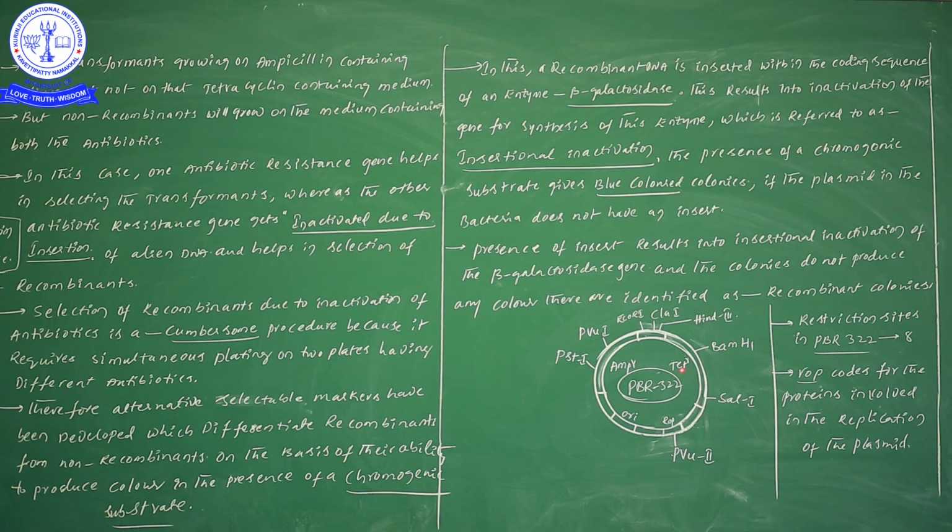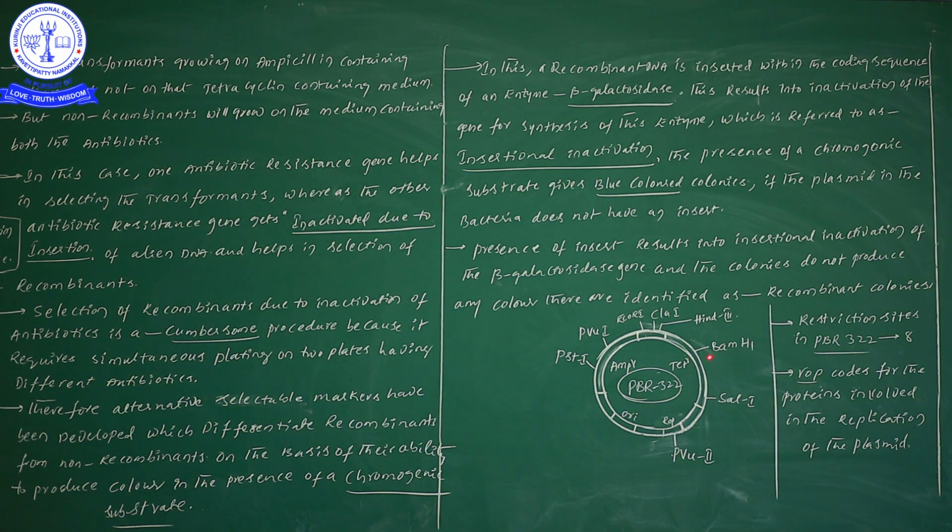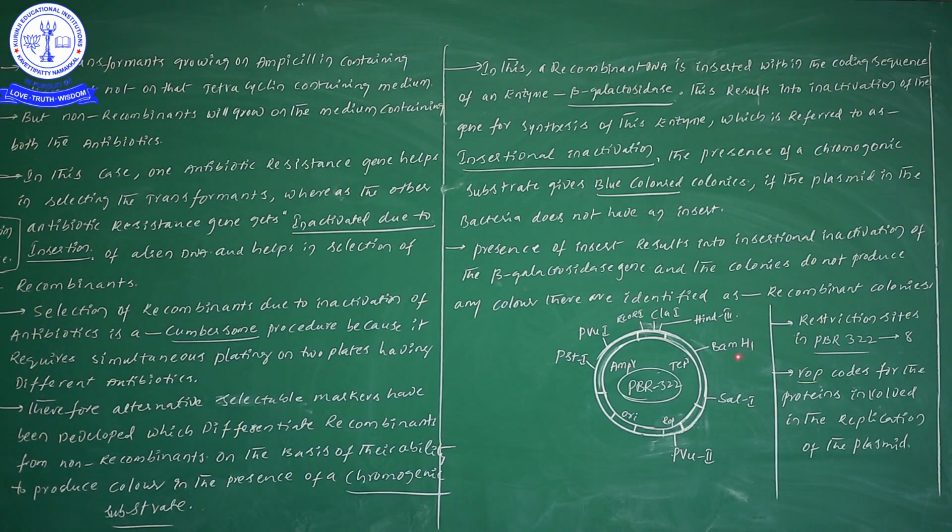So don't forget, in the tetracycline region we can cut using the BamHI enzyme. Next, in the ampicillin resistance region there are two different restriction enzymes: PstI and PvuI. These are important from the explanation point of view, which is why I have given this explanation at the start. Don't forget, the tetracycline region can be cut by using BamHI.